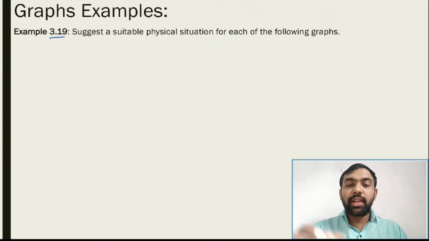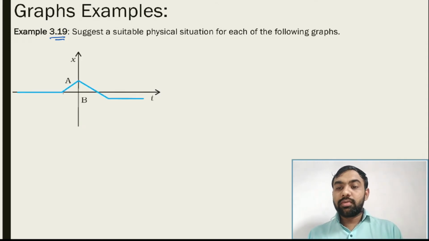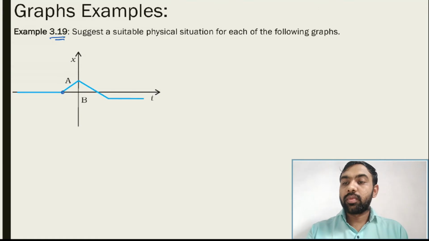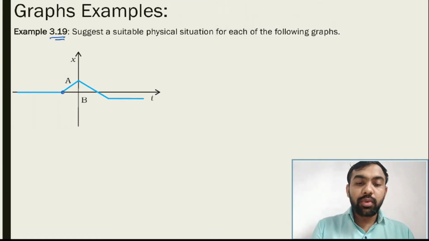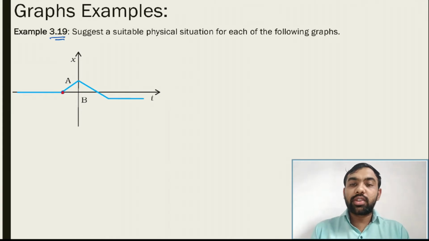Example number 3.19. Suggest a suitable physical situation for each of the following graphs. So here some graphs are given to us. Let's see the first graph. So we just suggest something. You just see up to this point, x is 0 and the slope is 0.